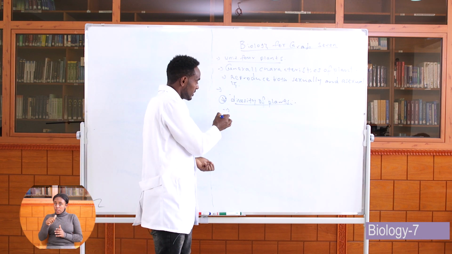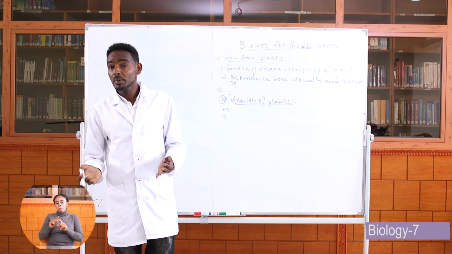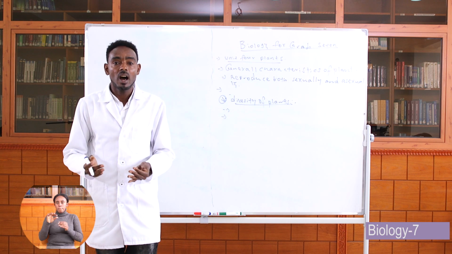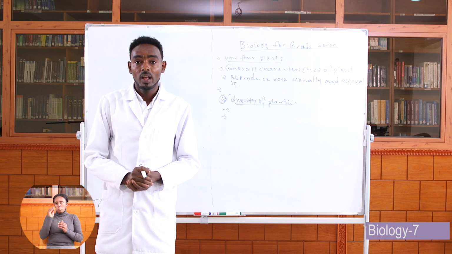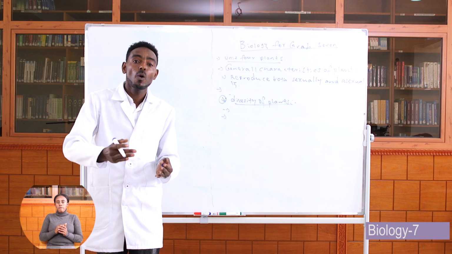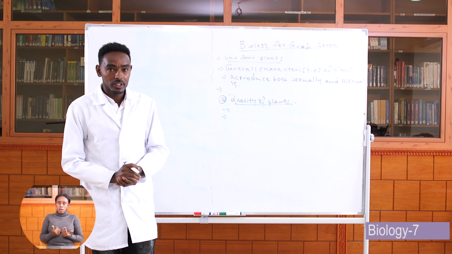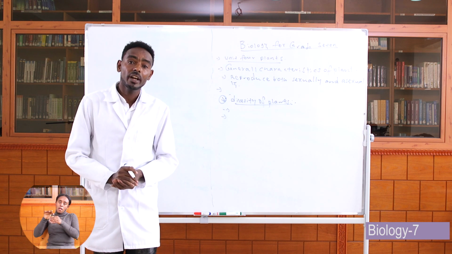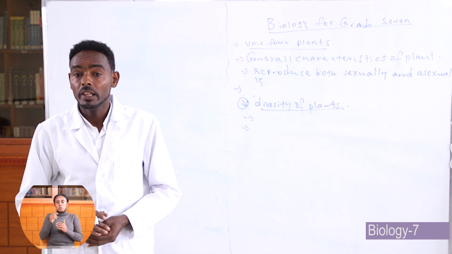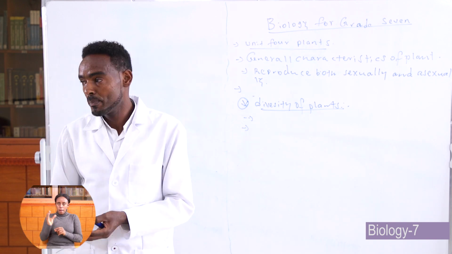Another one is that plants also differ by their type. Some plants bear flowers and some do not bear flowers. And also some plants are vascular plants and some of them are non-vascular plants. Another one is that plants are different by their distribution. Some plants live in different climates, from wet to dry places.